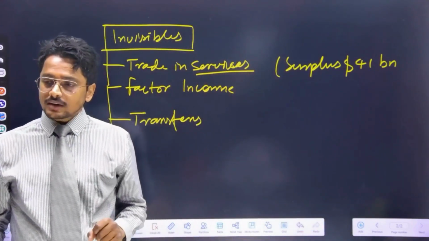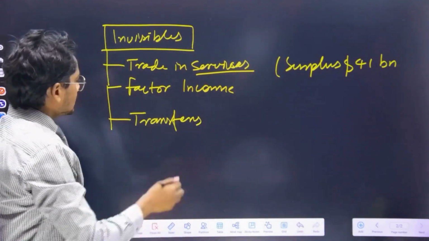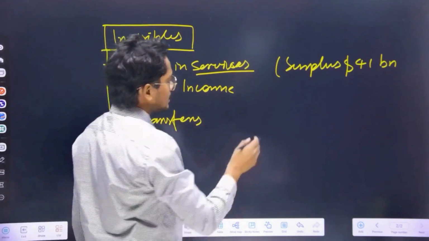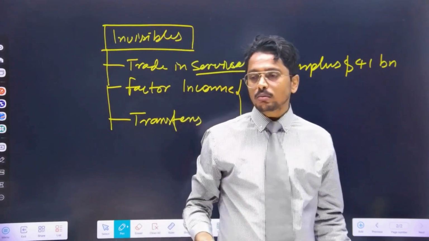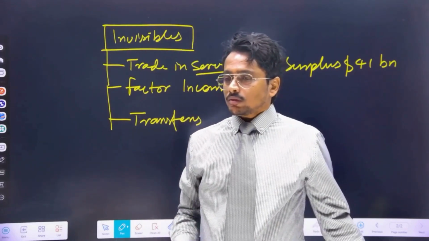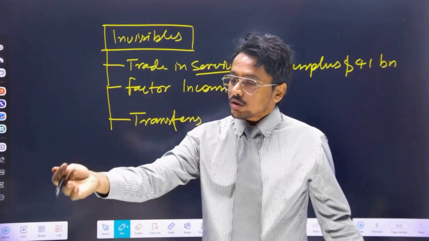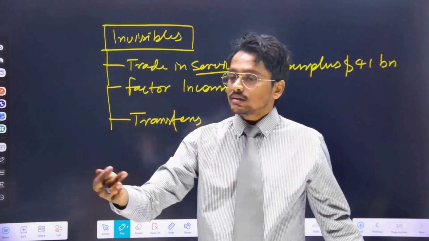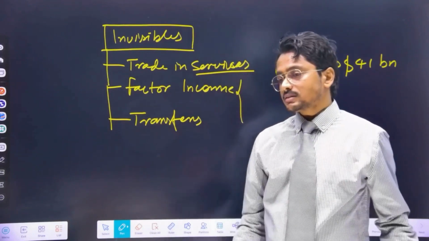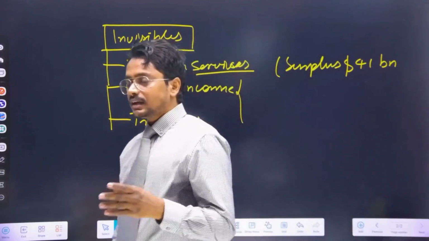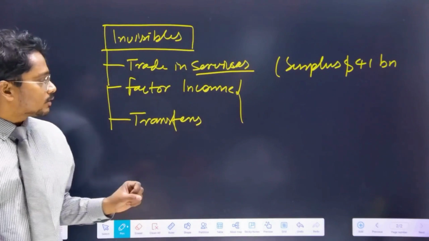So service trade is positive for India. Then it comes to factor income. What is factor income? We know that four factors of production are involved also in foreign nations, or foreigners, meaning foreign citizens invest in India, or foreign players are involved in production in India. So we have to net adjust those.